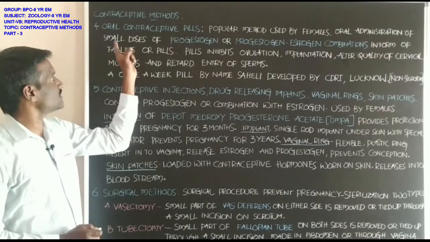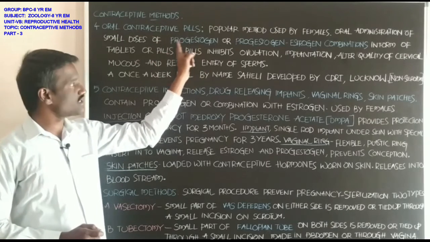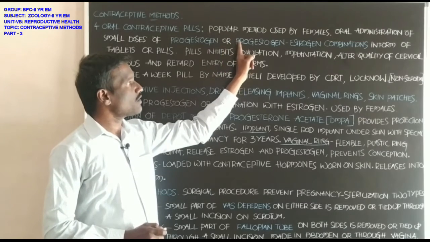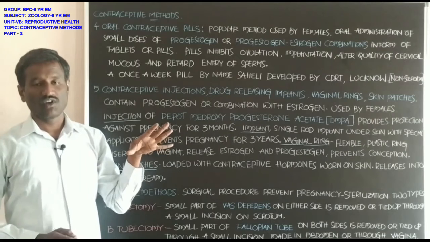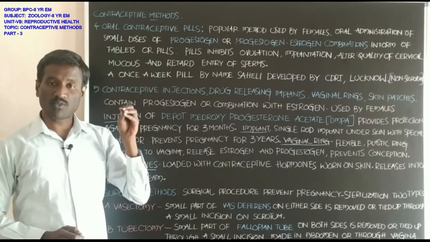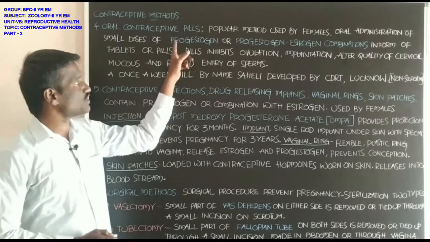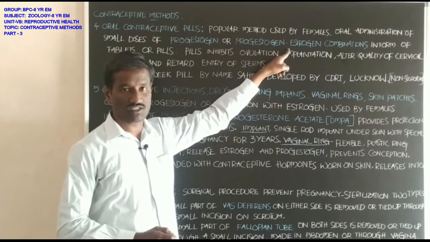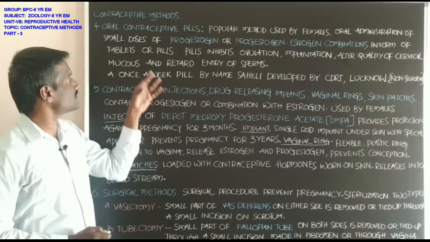Small doses of progestogen, it is important, students, progestogen or progestogen-estrogen combinations. What is the composition of the pills? They contain progestogen or progestogen-estrogen combinations in the form of pills or tablets.